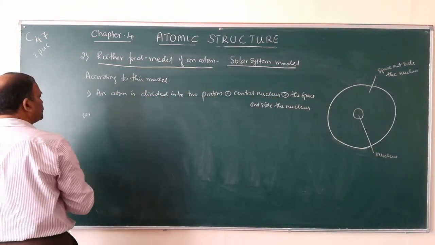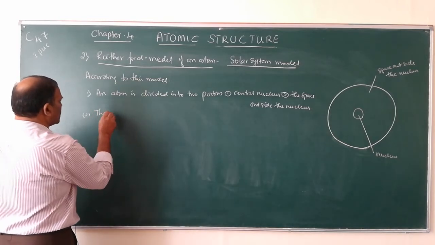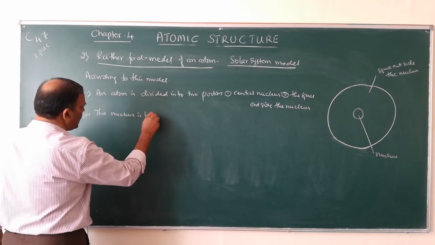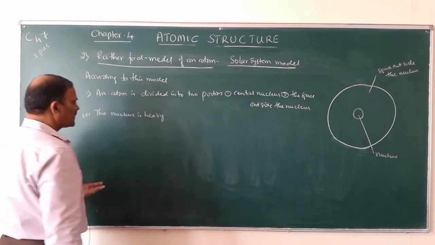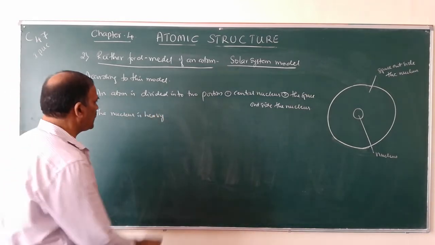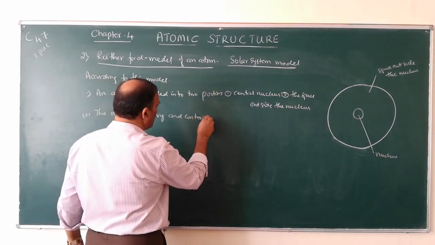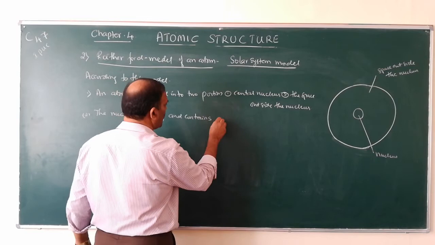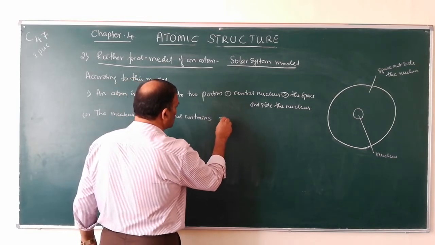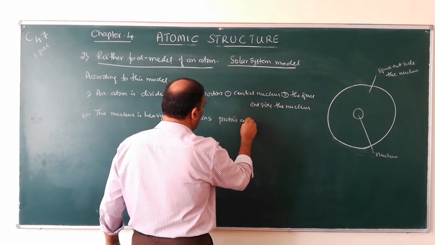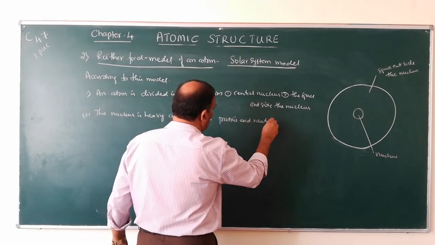Number two, the nucleus is heavy. Heavy means ಭಾರವಾಗಿರುತ್ತೆ. The nucleus is heavy and contains protons and neutrons.